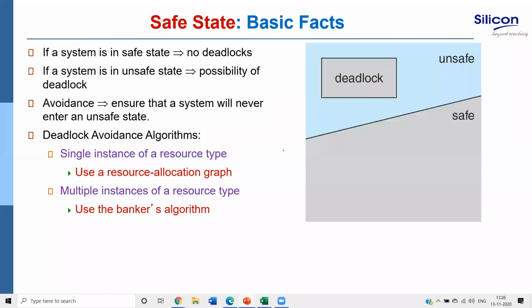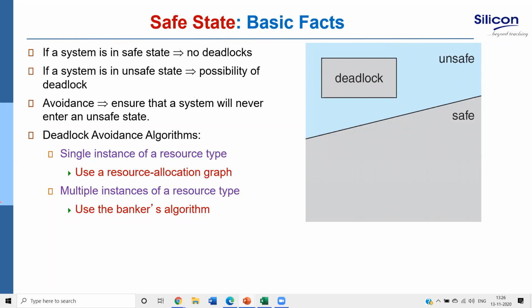If you have multiple instances of a resource type, I have 5 hard disks, 12 pen drives, 6 tape drives, 4 memory, then we go for Banker's algorithm.